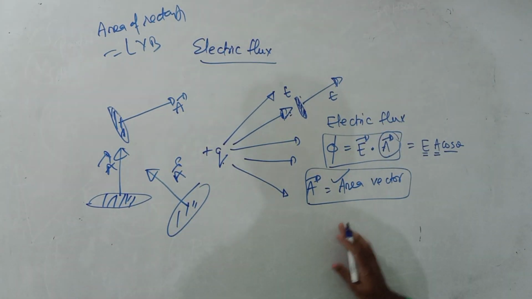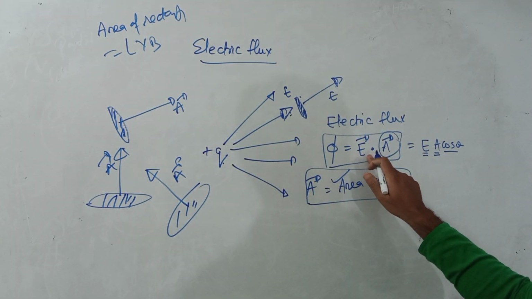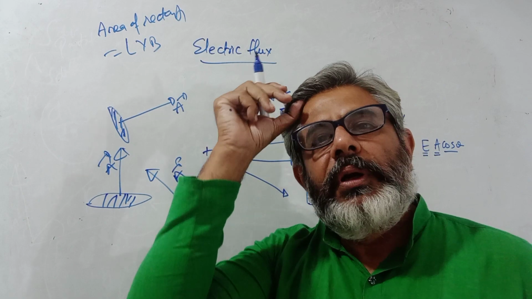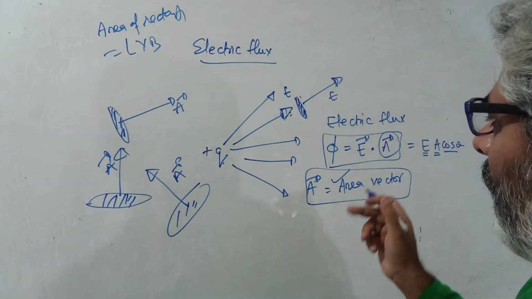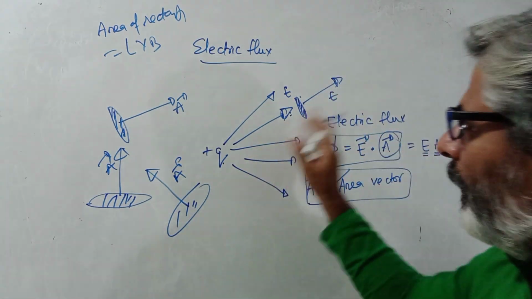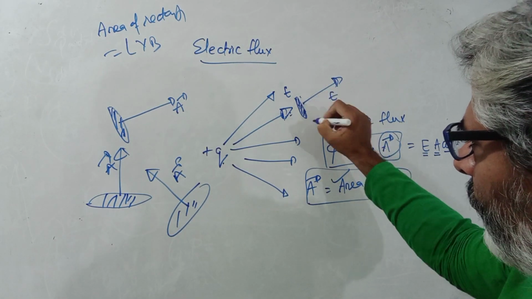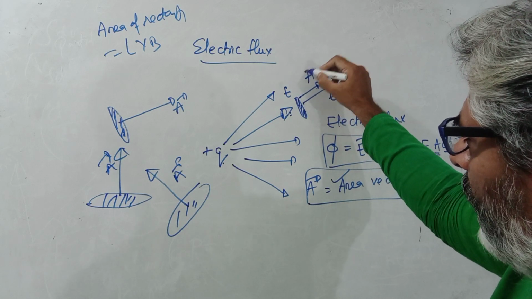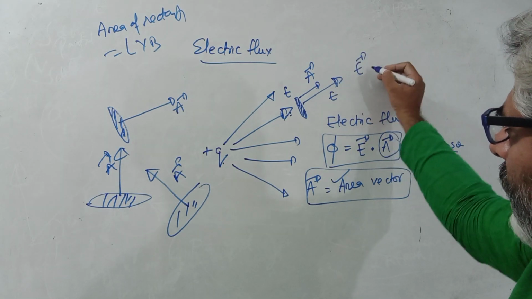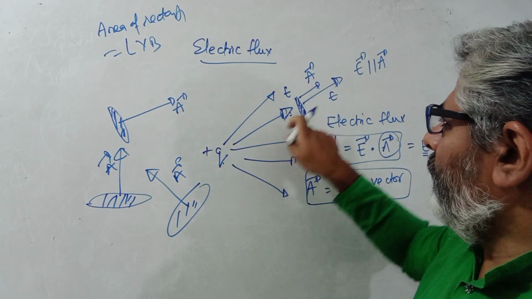So first of all we should understand the meaning of electric flux, which is the dot product of electric field vector and area vector. Area vector is defined in a direction perpendicular to any given area, and electric field is, of course you know, force per unit test charge, so electric field can have any direction. Now in this figure you can approximately see that area vector is also like this. So electric field and area vector, you can see in this figure, E vector is parallel to A vector. Here area vector is also like this and E vector is also like this.